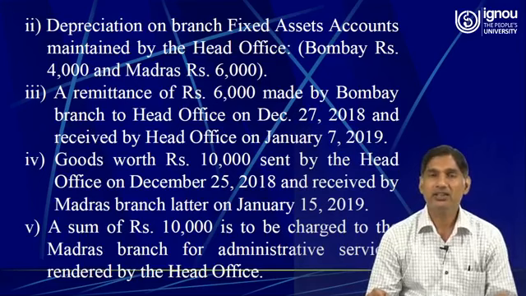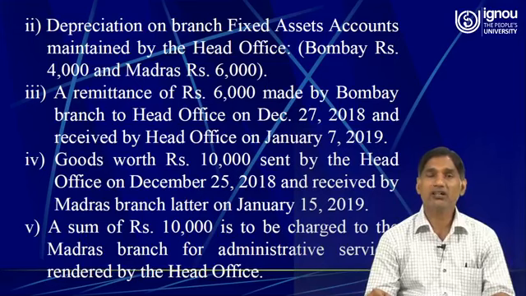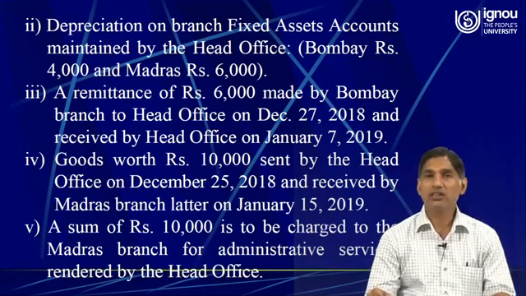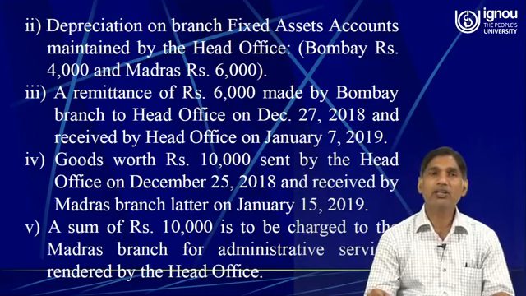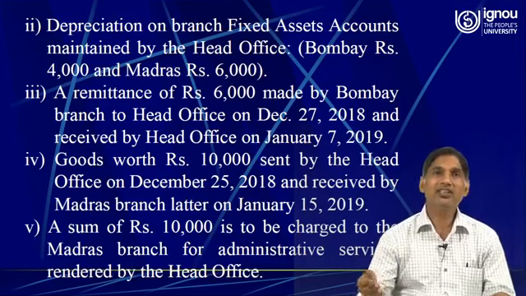So here the journal entries are being passed by the head office on 31st December 2018. On the date of closing of accounts, the remittance forwarded by the Bombay branch to the head office has not reached yet. It means it is in transit.